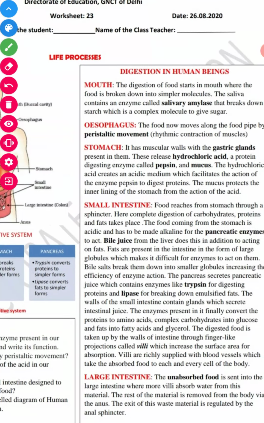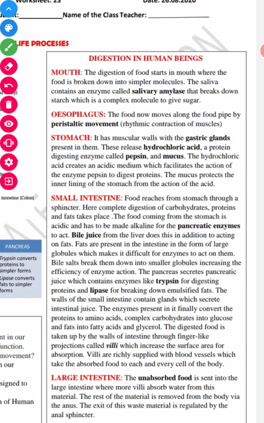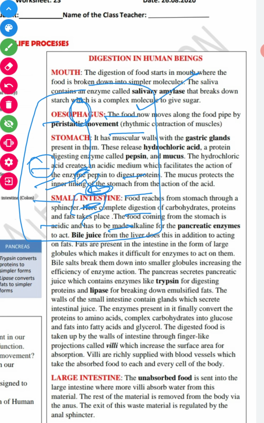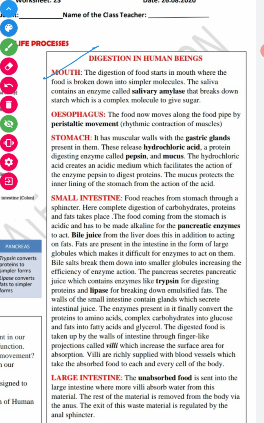now we will study about digestion. First, we have the mouth. The digestion of food starts in the mouth, where the food is broken down into simpler molecules. The complex food molecule is broken down into simpler food molecules. The saliva contains an enzyme called salivary amylase that breaks down the starch, which is a complex molecule, to give sugar.